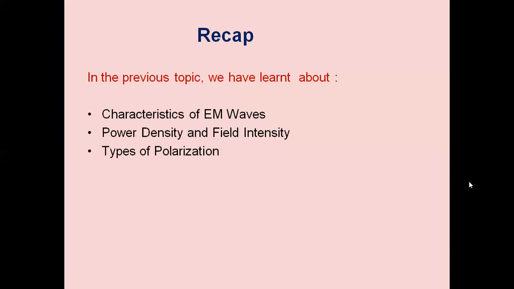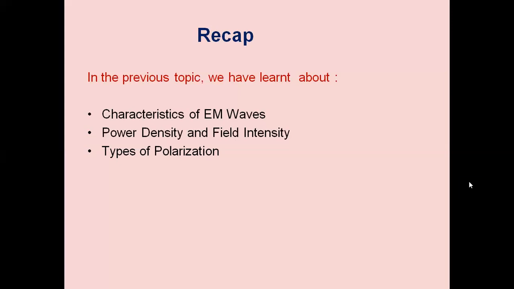We also studied about polarizations and different types of polarizations. Polarization of a wave is defined by the direction of the electric field in relation to the direction of propagation. Polarization refers to the physical orientation of the radio waves in space. Waves are said to be polarized if they all have the same alignment in free space.